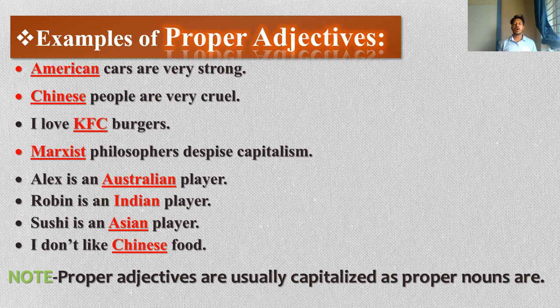Alex is an Australian player. Australian is also a proper adjective. Rabin is an Indian player. Indian is also a proper adjective. Shusi is an Asian player. Asian is also an adjective.